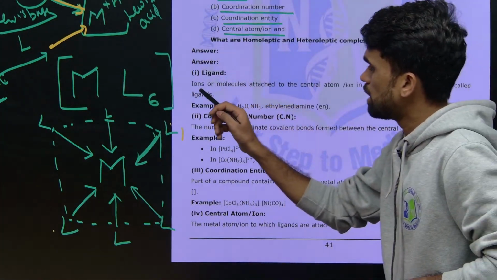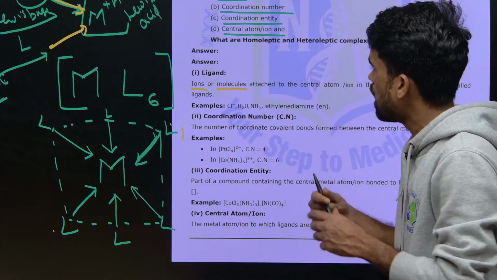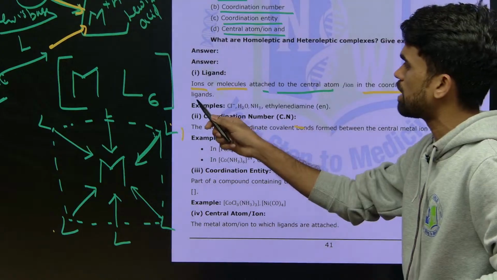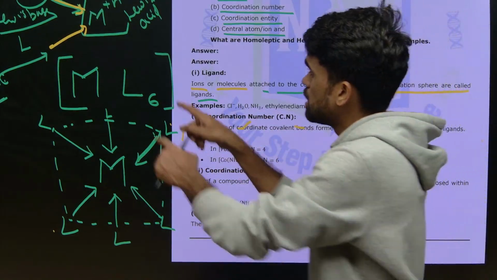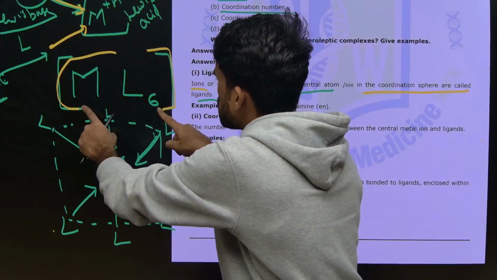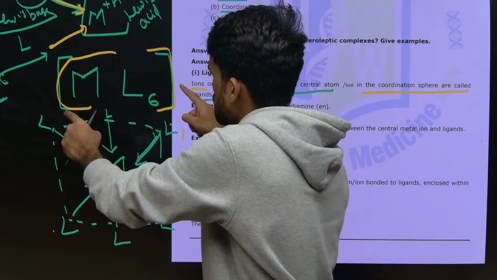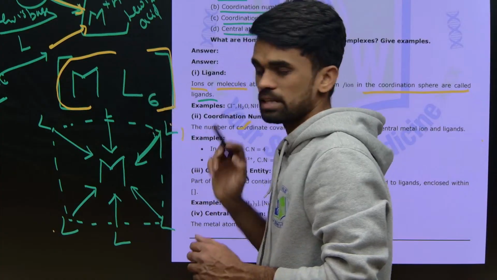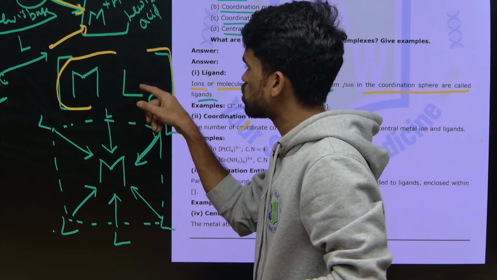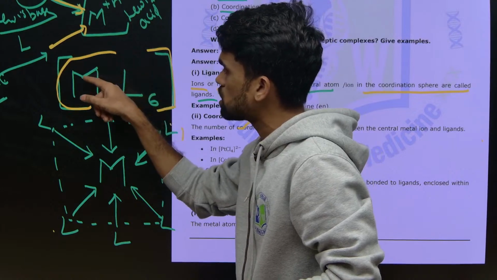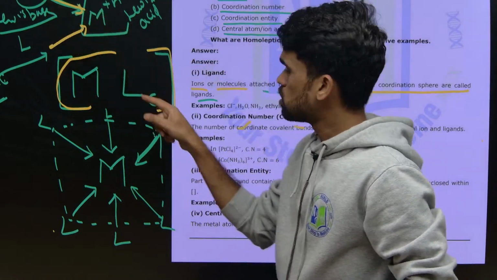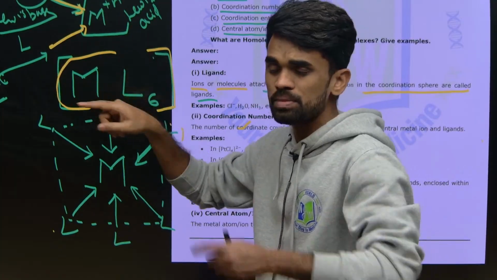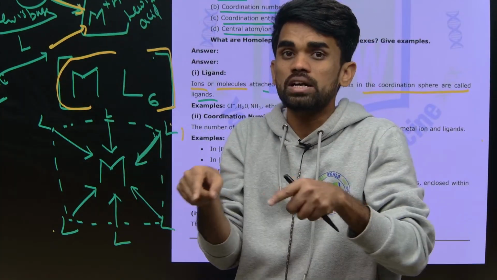Now look here. A ligand is an ion or molecule attached to the central atom in the coordination sphere. The square bracket indicates the coordination sphere. In this coordination sphere, there will be a central metal atom, and around it we have ligands. These ligands donate pairs of electrons to the metal. Now, 6 ligands are there, and these 6 ligands donate pairs of electrons to the metal and make a proper arrangement around it.